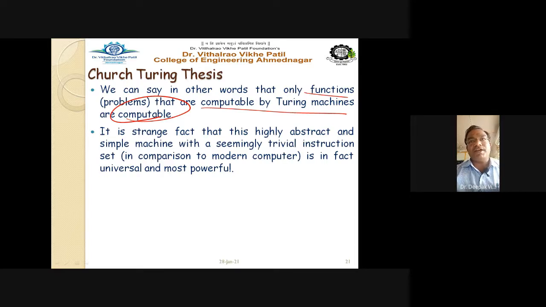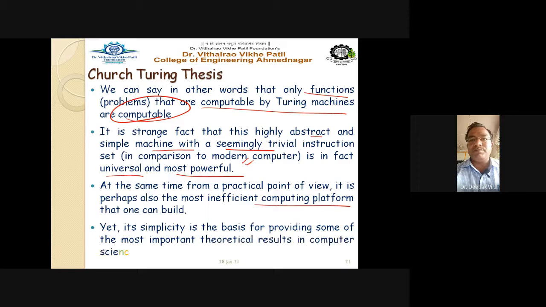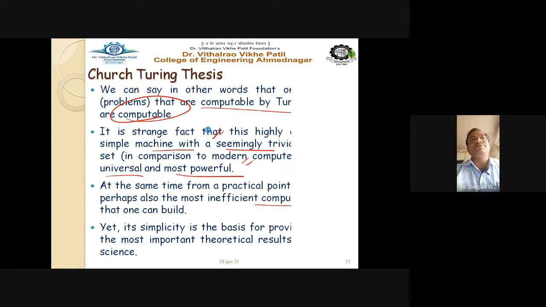So it is a strange fact that this highly abstract and simple machine with a seemingly trivial instruction set is in fact universal and the most powerful. That leads to the most universal and powerful machine, which is nothing but your Turing machine. At the same time, from a practical point of view, it is perhaps also the most inefficient computing platform that one can build. Yet its simplicity is the basis for providing some of the most important theoretical results in computer science. So that is the thesis, the concept related to the Turing machine.